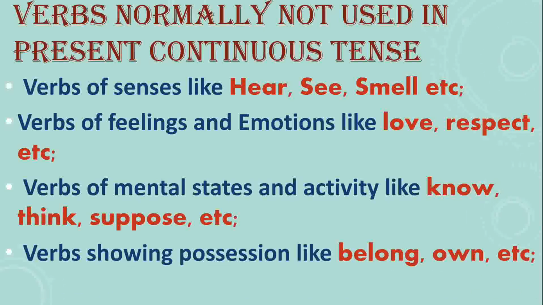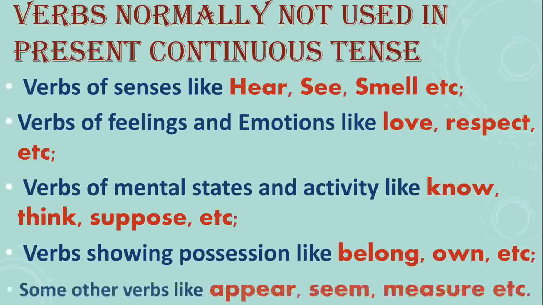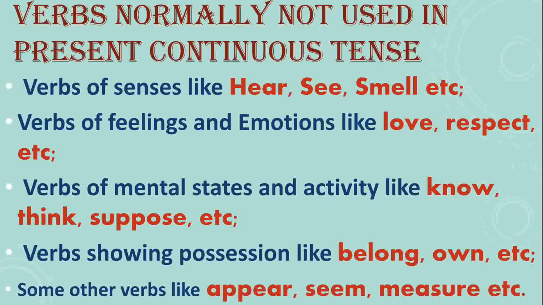These verbs are not used in present continuous tense. Then the verbs showing possessions. These types of verbs are not used in present continuous tense. There are some other verbs also which we cannot use in present continuous tense.